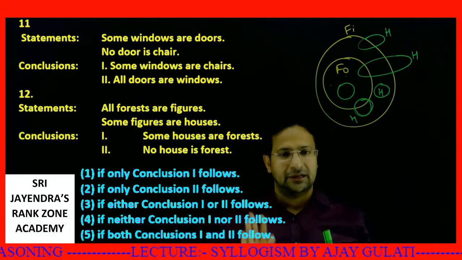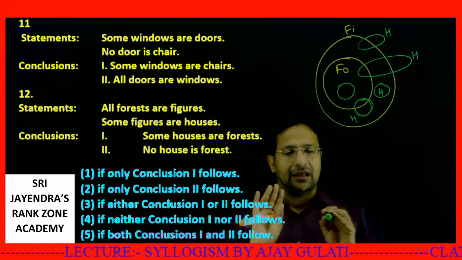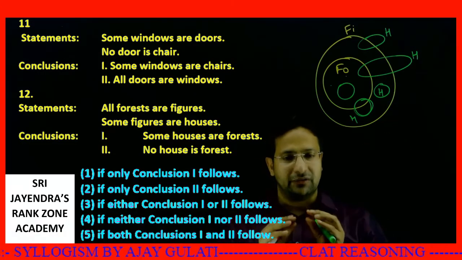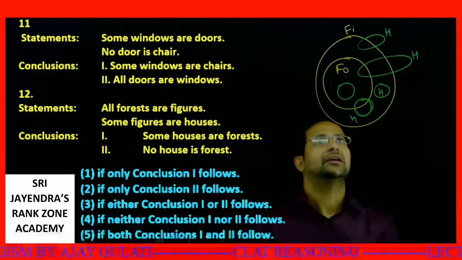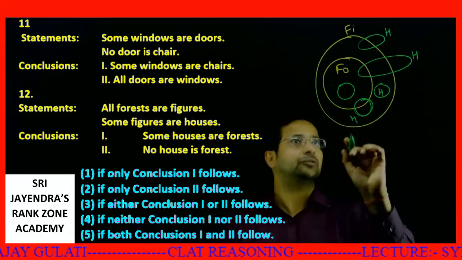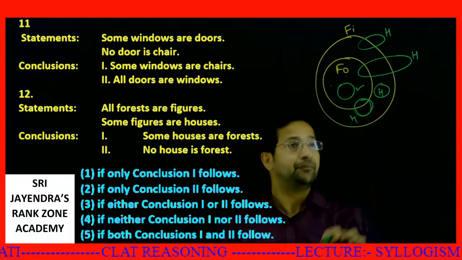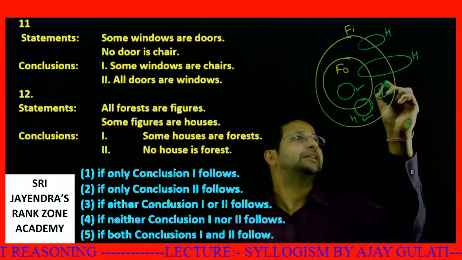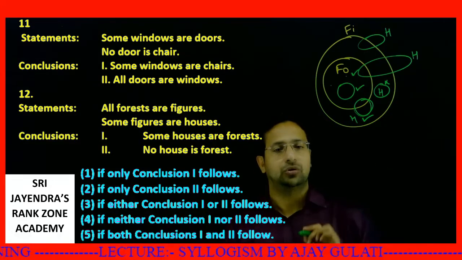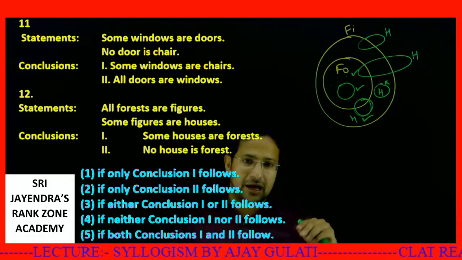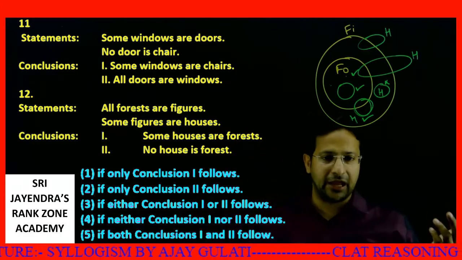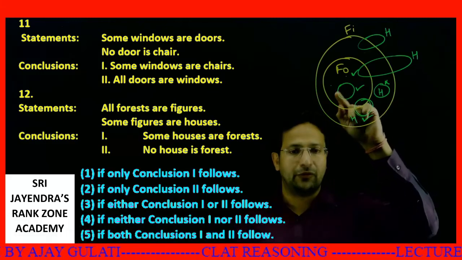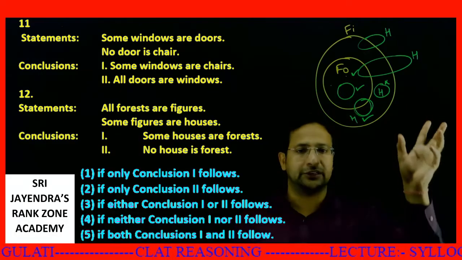Okay, my dear students. One more way of doing is, let's put the tick mark on the ones which are true. Some houses are forest. Which diagrams are possible? This diagram is possible. This diagram is also possible. This diagram is also possible. Now, the correct method is, either you deny, or if you are not denying, you are agreeing. You have to find one case which is agreed by both the circumstances.